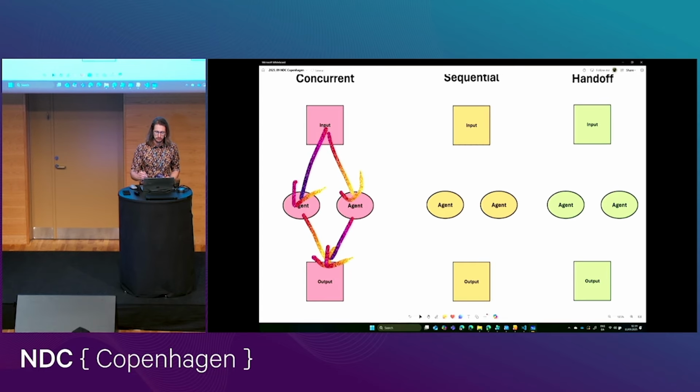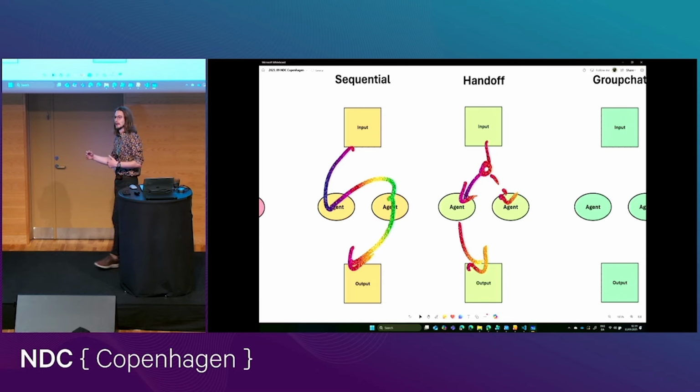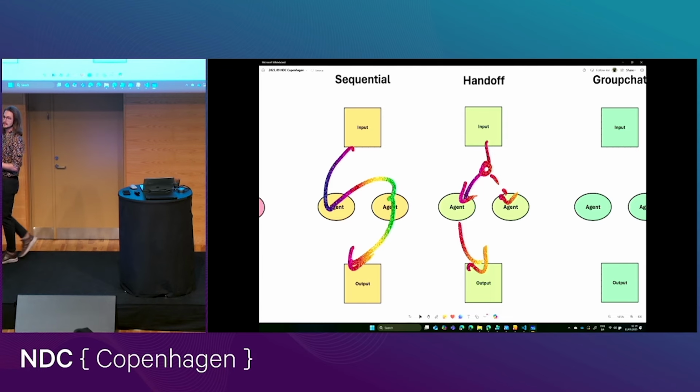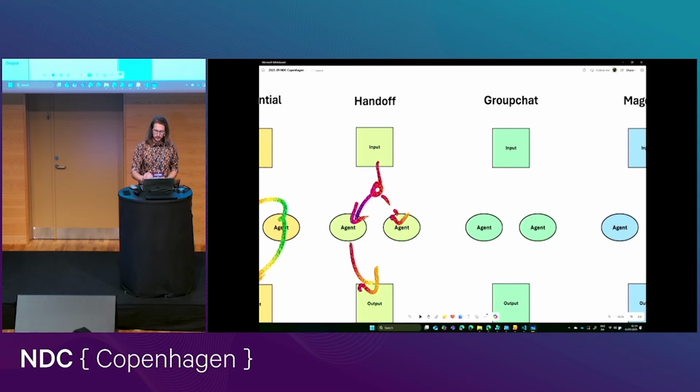Then there is sequential, where it goes to one agent, then it goes to the other agent, and then we get the output. It's a little more RPA-like almost. We can do a handoff, where we have the input, we have some kind of orchestrator that decides, should it go here, or should it maybe go here? And then we get the output from the agent that this orchestrator decides is the right one to actually deal with this. We can do a group chat, which is where we get some input. This is being passed into a group chat containing all of our agents, and then they will just take turns discussing and arguing until you run out of tokens.